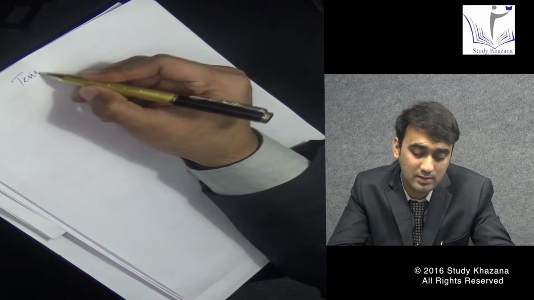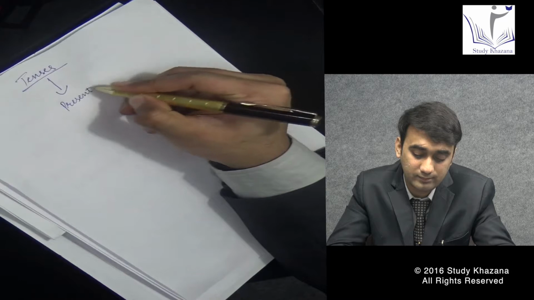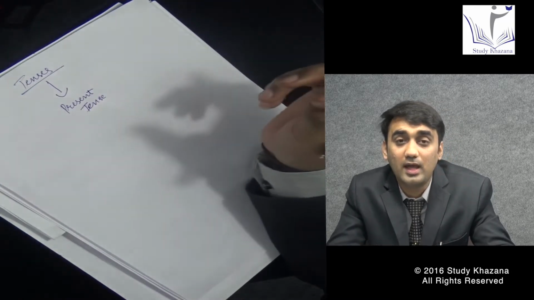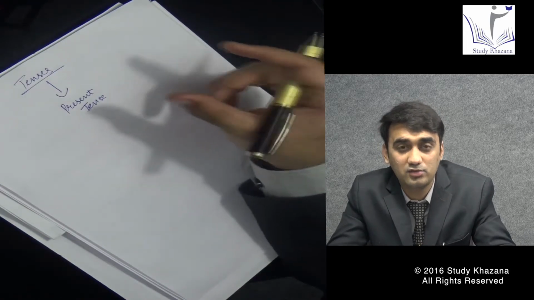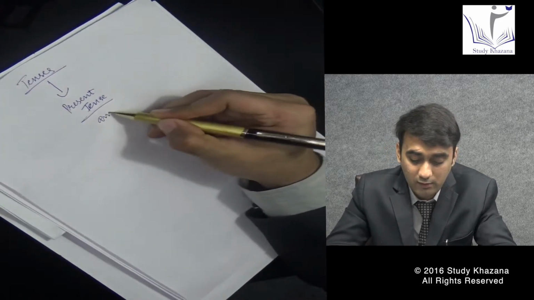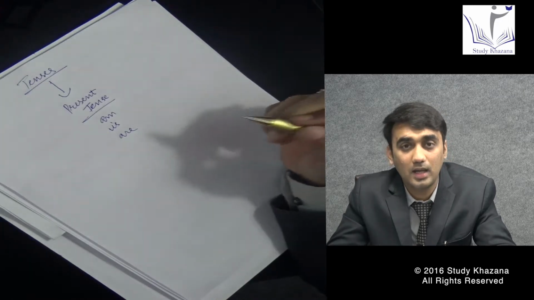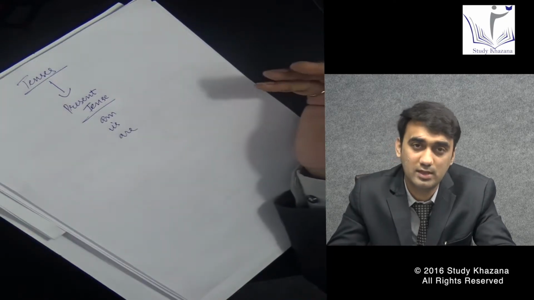So if we talk about tenses, first is your present tense, the activity that you do now. Earlier we studied the auxiliary verbs, which apply in this tenses portion. The present tense involves the present notion, which is am, is, and are: I am doing, she is doing, he is doing, and we are doing. All these notions are in present tense.